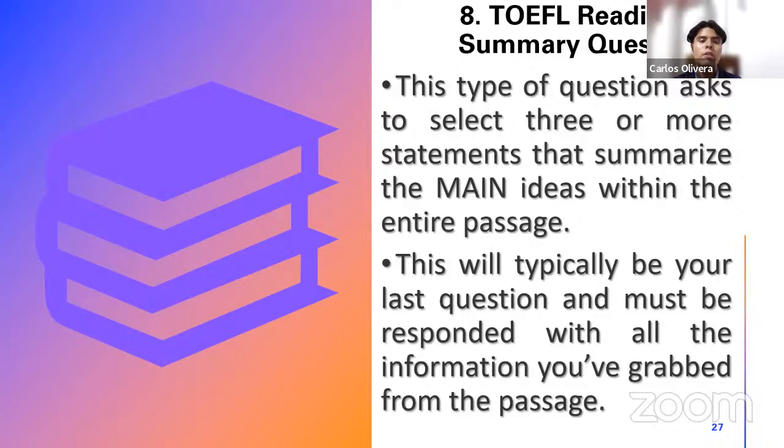This summary question, this type of question, is always going to be the 10th question. The last question you're going to respond about the passage. It doesn't matter if it is the first, the second, or the third passage, or even the fourth passage. If you receive the experimental version, the last question for your passage, no matter which one, is always going to be a summary question, okay?